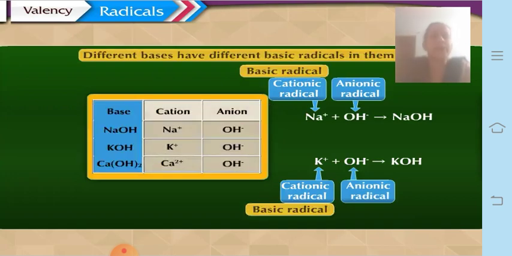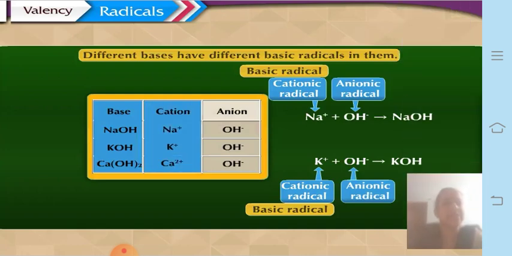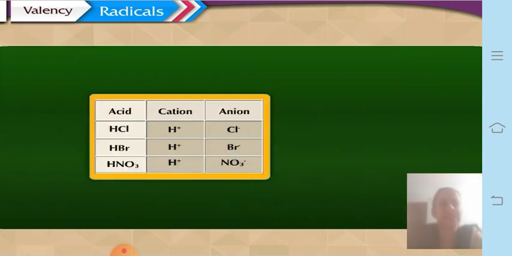Different bases have different basic radicals in them. Hydroxide was the common radical, and different basic radicals were there, like sodium, potassium, calcium. These were called basic radicals. So different bases have different basic radicals.